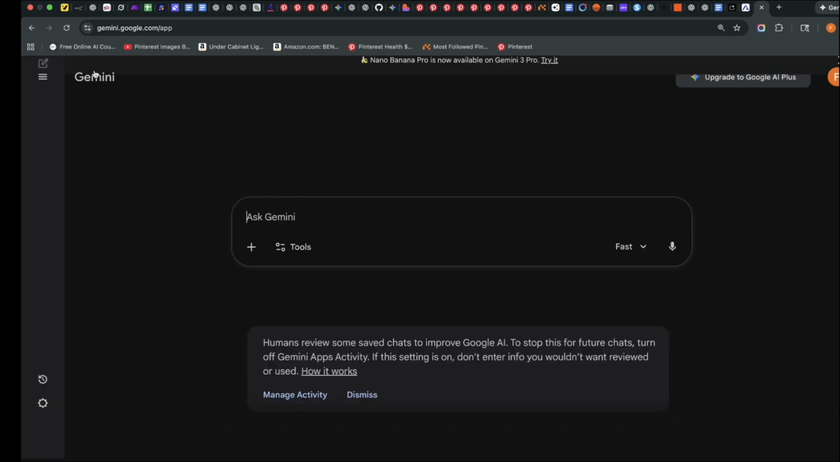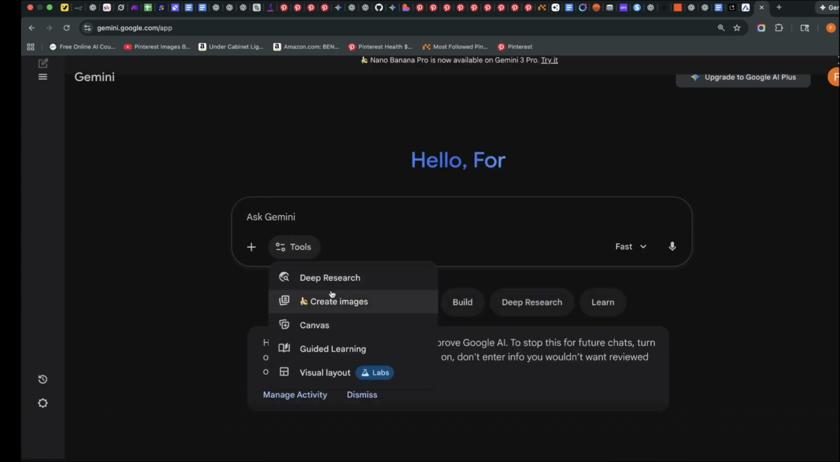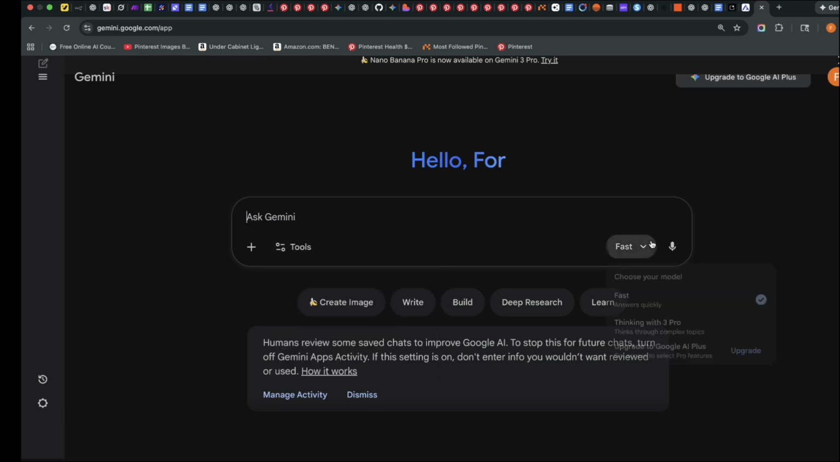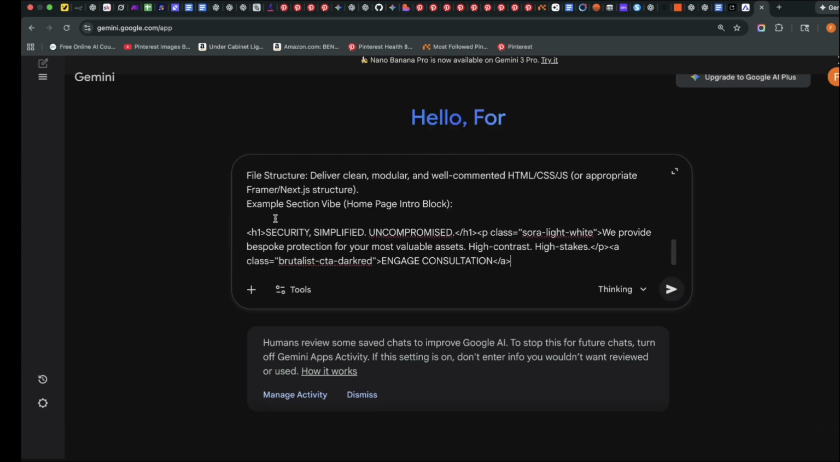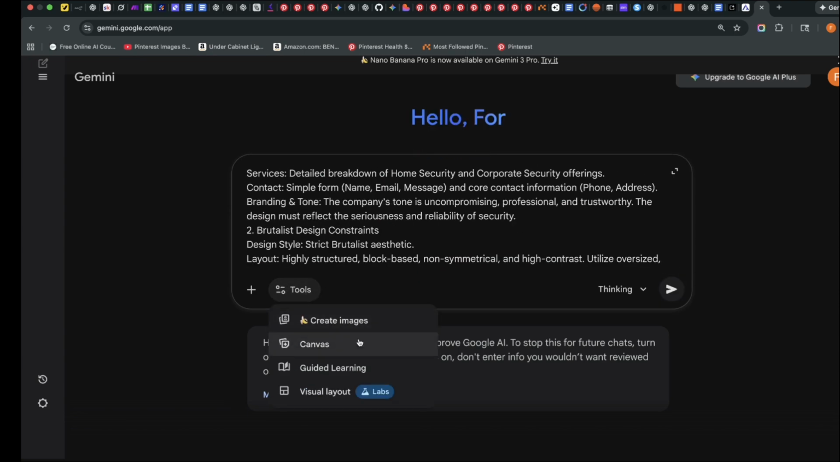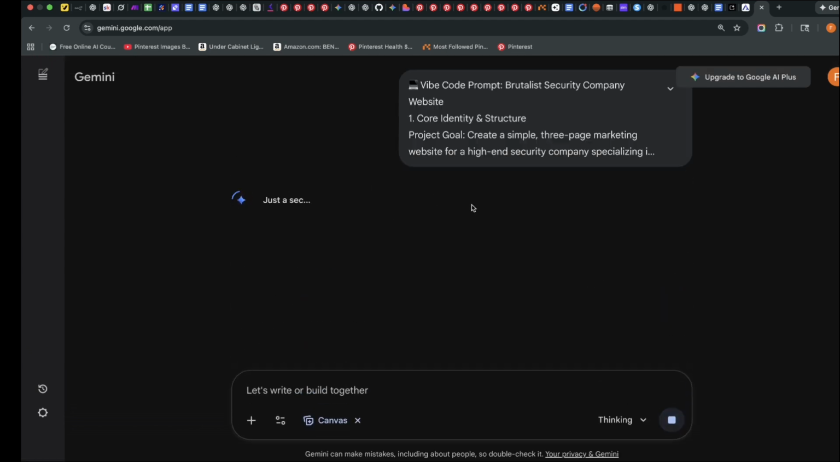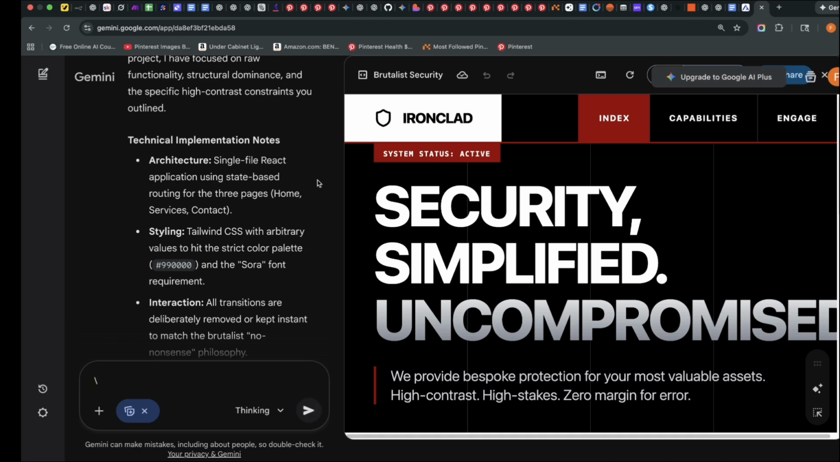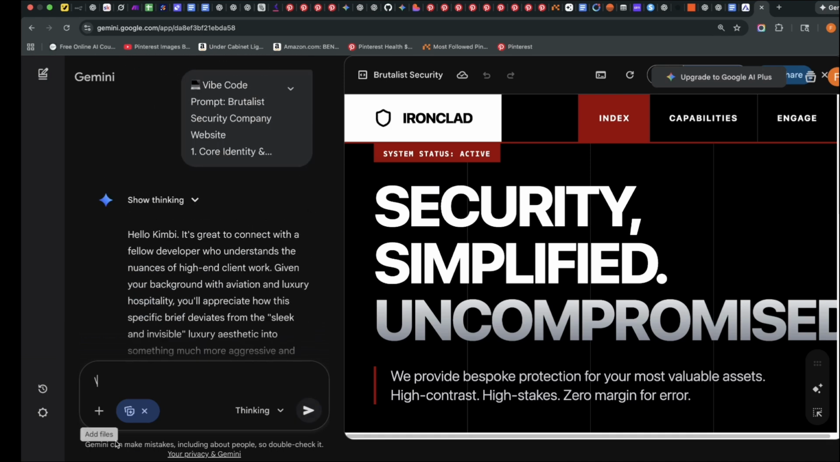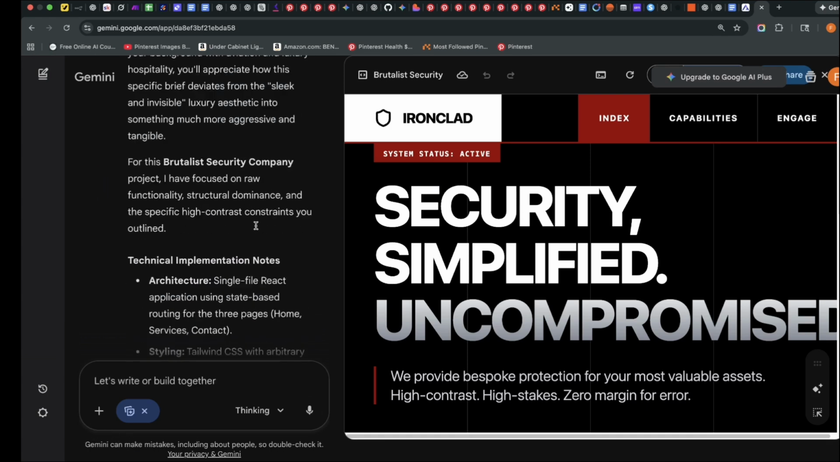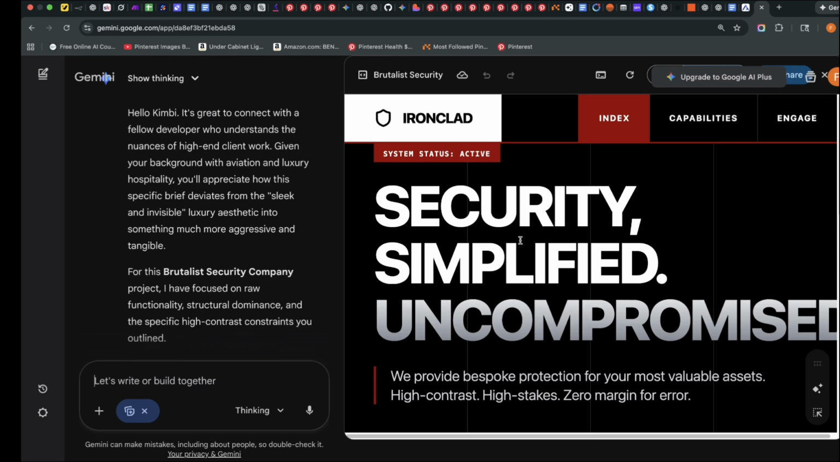So I'm simply going to go back to Gemini, and I want to make sure to choose Thinking Pro, and I want to paste that prompt there. You can choose the canvas, still using Gemini 3 Pro, and I'm going to click on generate. And this is what I get. The reason I specify that it used the canvas is because it gives you a preview of the website on this side.